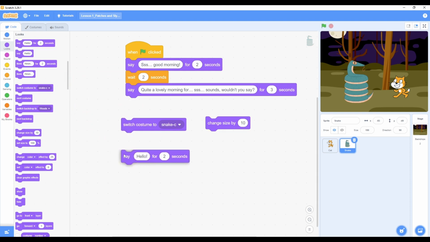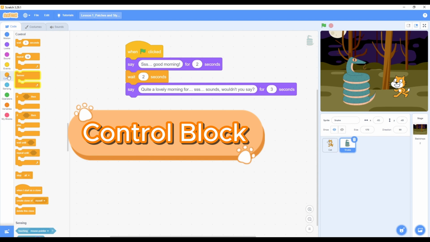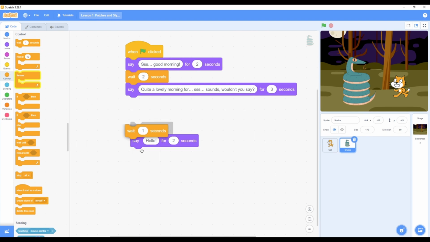For example, use the say for seconds block to make your characters talk. Control. This category lets you control the flow of your program. You'll use blocks like wait seconds to create pauses between lines, and repeat blocks to make actions happen multiple times.